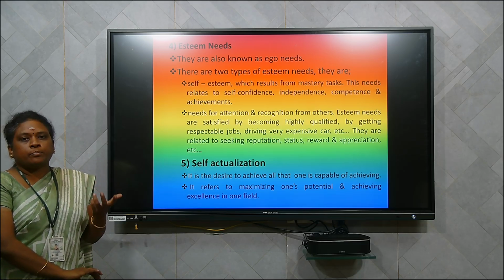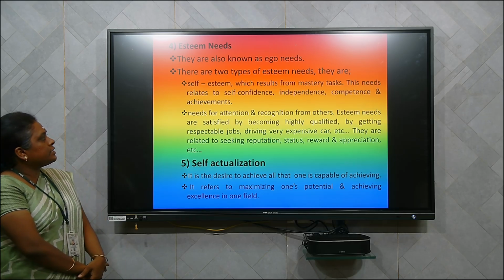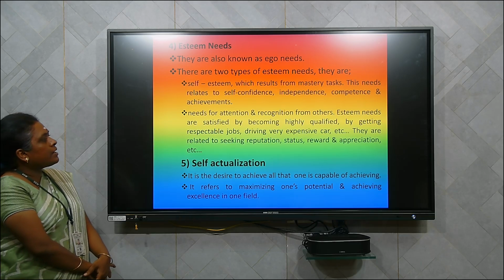He wants to feel proud, and others have to respect him. So the fourth need that arises here is the esteem need. He needs attention and recognition from others. Esteem needs are satisfied by becoming highly qualified.